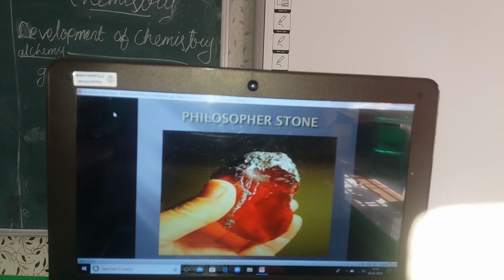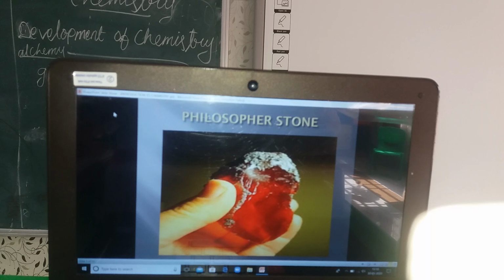Okay, what did the alchemists do? They had a goal. What goal? Converting elements into gold or silver by using the philosopher's stone. Everyone see this picture and see the philosopher's stone. But they could not succeed in this goal. They failed in this process. Once again, they had one goal: converting elements into gold or silver.